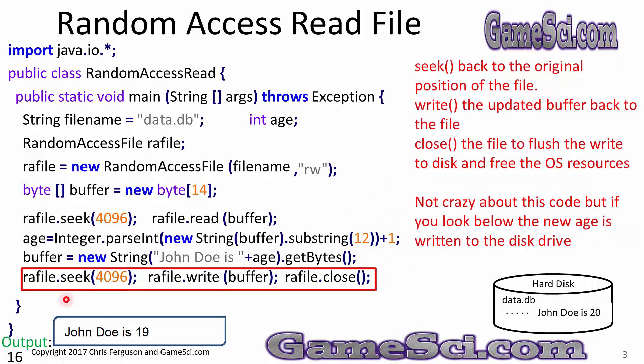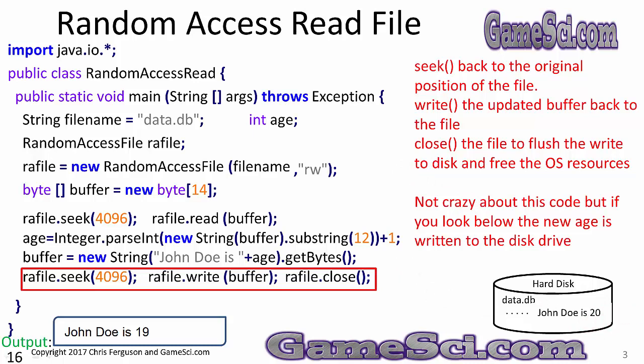Once my buffer is reset, I'll seek back to the same position I was at before and write the buffer back out before I close the file. Seek back to the original position in the file, write the updated buffer back to the file, and close the file to flush right to disk and free the OS resources. Notice how the data on the hard drive updated to 20.